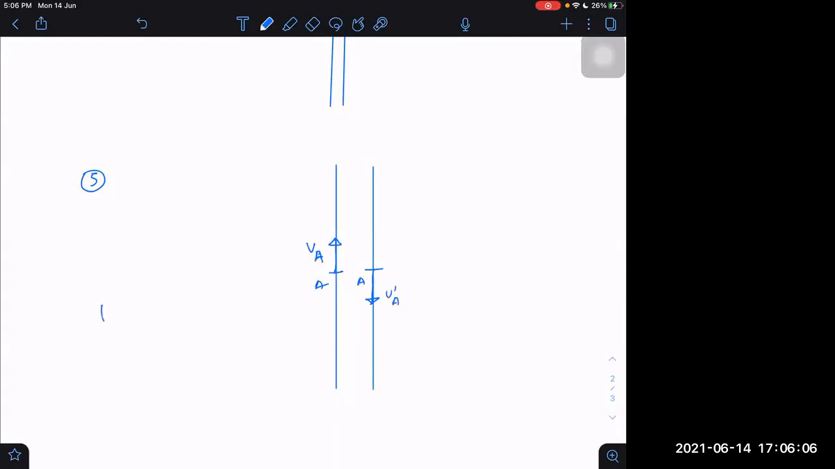I can say V dash A square minus VA square is equal to 2 into a into s. What is the displacement from A to A? From the same point to the same point, zero. So we are getting zero displacement, right? A to A displacement will be zero only. Therefore, I can say V dash A, speed during downward journey, will become equal to speed during upward journey.